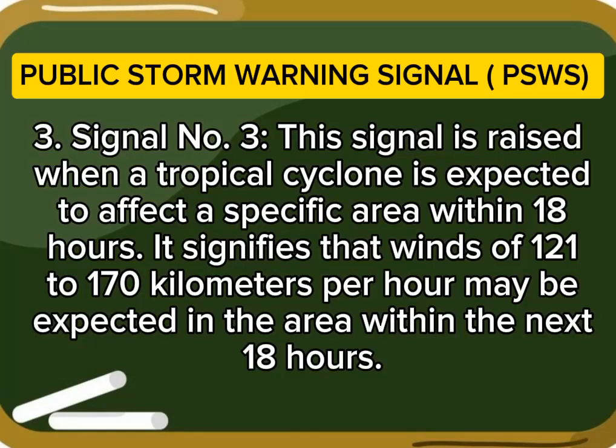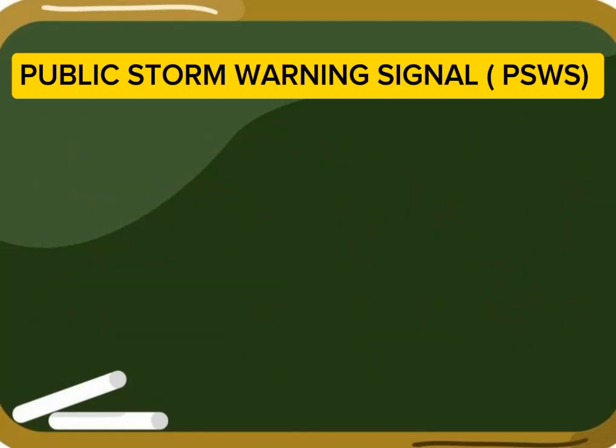3. Signal number 3. The signal is raised when a tropical cyclone is expected to affect a specific area within 18 hours. It signifies that winds of 121 to 170 kilometers per hour may be expected in the area within the next 18 hours. 4.